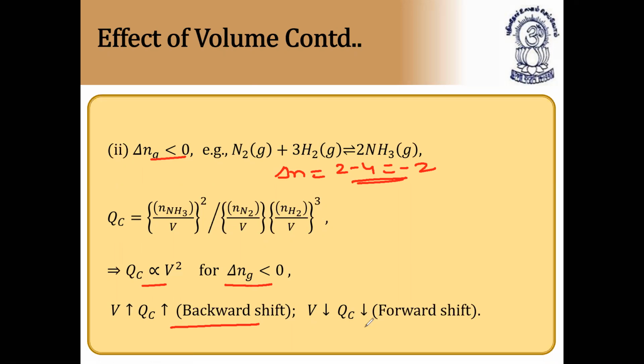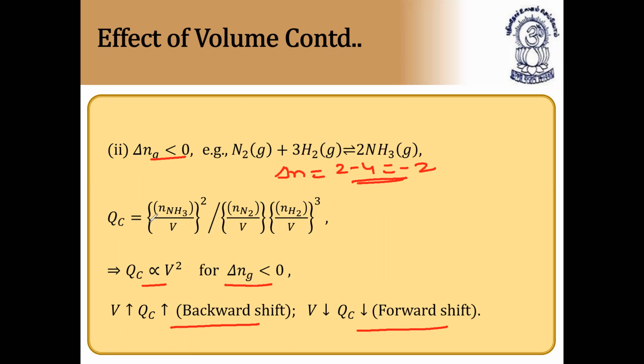And as volume decreases, QC decreases, forward shift. So as volume increases, delta n is less than 0, backward shift. As volume decreases, forward shift. So that's why the effect of volume is most important, since for delta n greater than 0, if volume increases, QC decreases. But for delta n less than 0, if volume increases, QC also increases, because this is the equation.